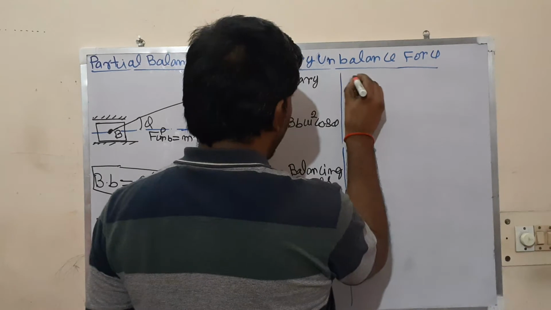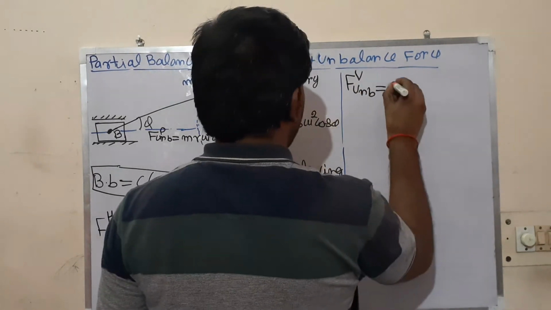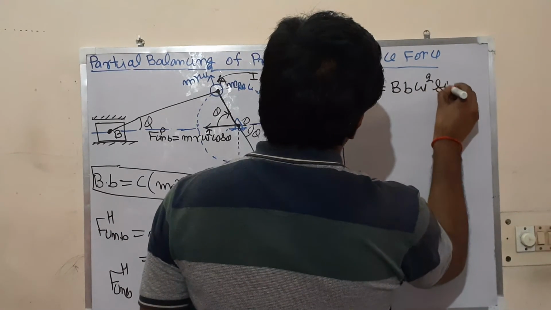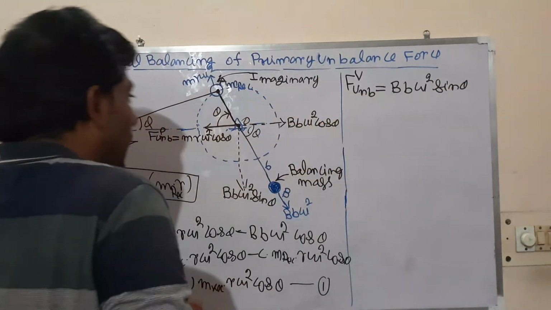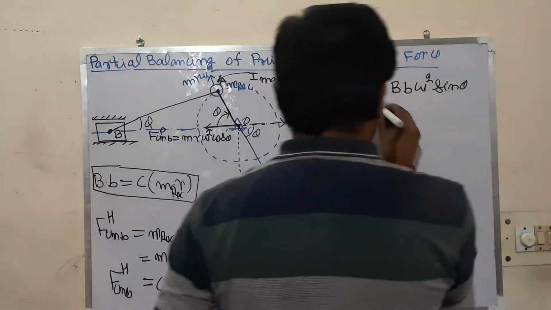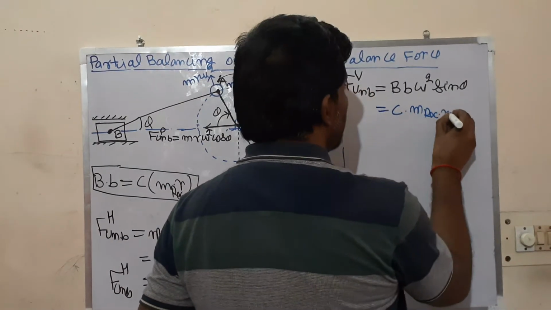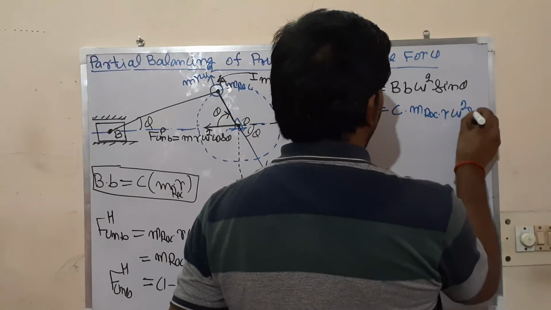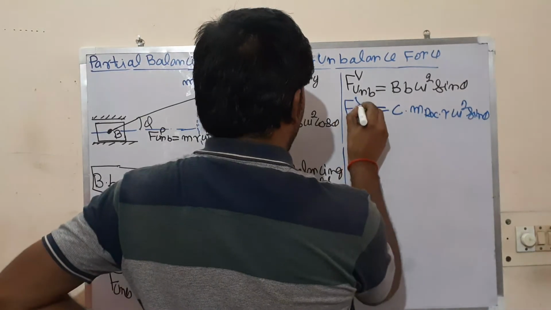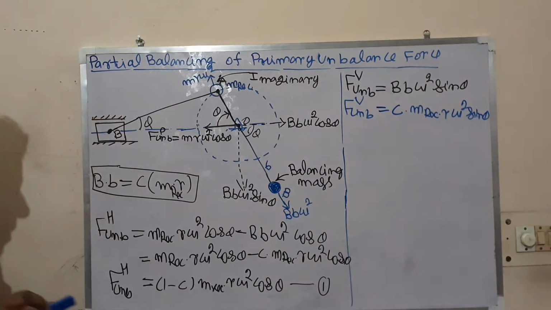So the vertical unbalanced force is BB omega square sin theta, and BB is C times M_rec into R. Putting it here, it is C times M_rec R omega square sin theta. This is the vertical unbalanced force.